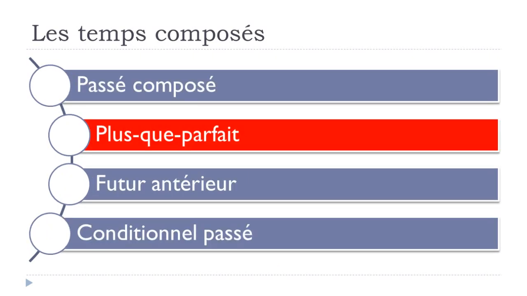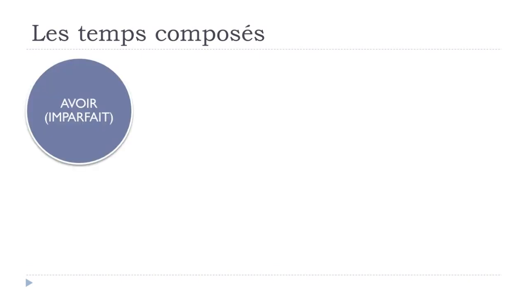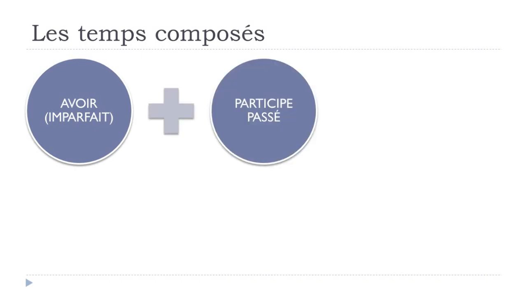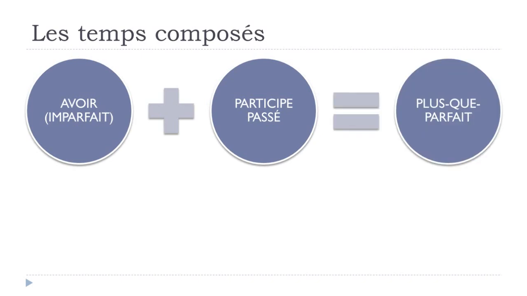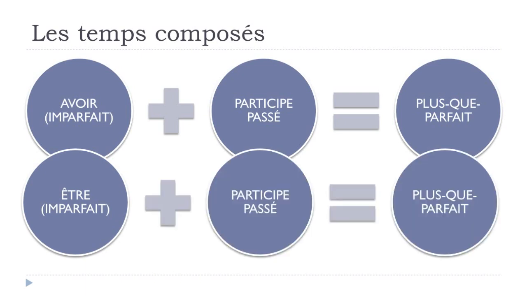So let's see now, le plus que parfait. So remember, it was exactly the same rule. So first, avoir. If you're not sure, just put avoir, but avoir should be at the imparfait form. Then the participe passé, so you will get your plus que parfait, okay? And for the same exceptions, we'll have être at the imparfait form, and then the participe passé, and it will give you the plus que parfait. Okay, so for the same reasons, we will see together avoir at the imparfait and être at the imparfait, just to make sure that it's clear for you.